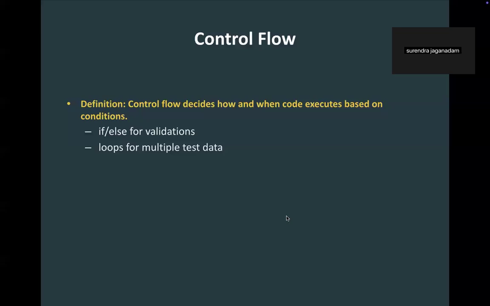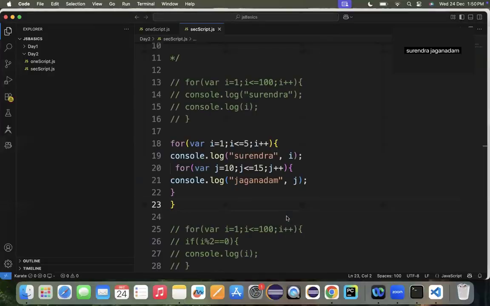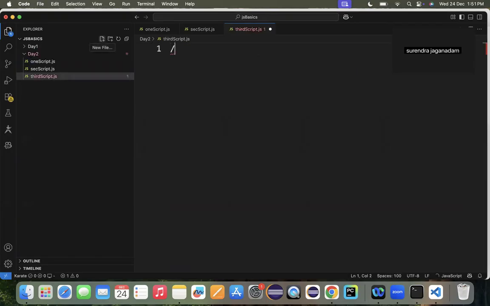Hey, welcome back, guys. As part of the previous session, we have seen a brief overview on a for loop. So let us see an overview on a while loop as part of today's session. Okay, so here, let me add a comment.